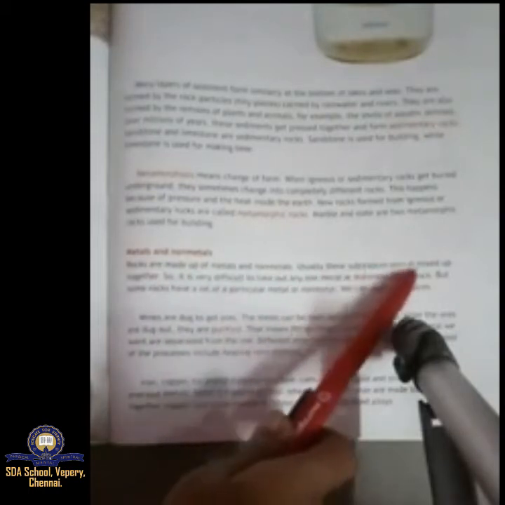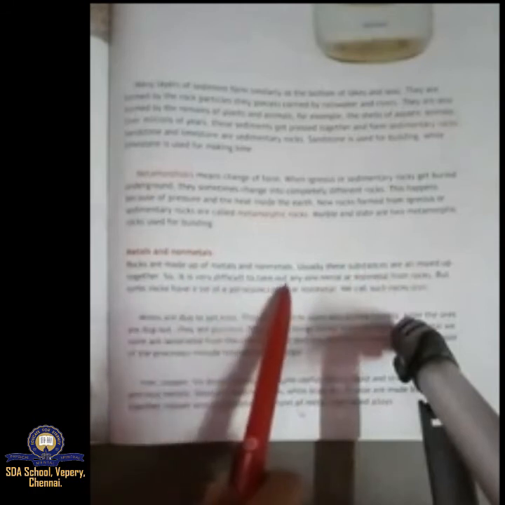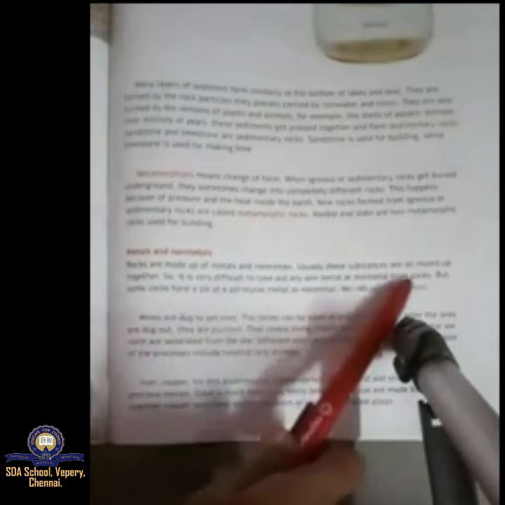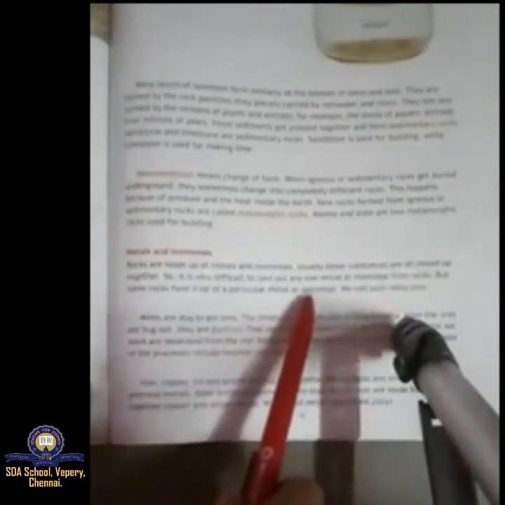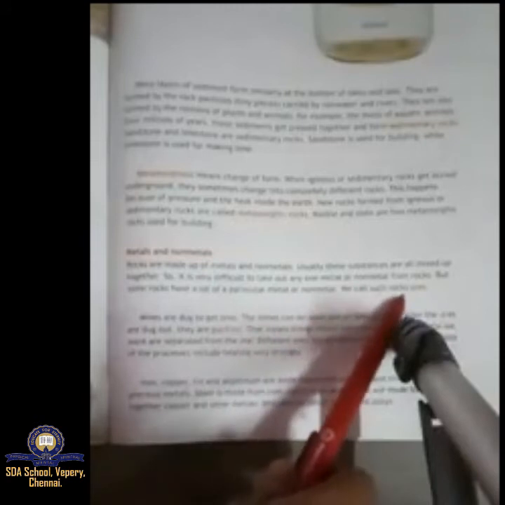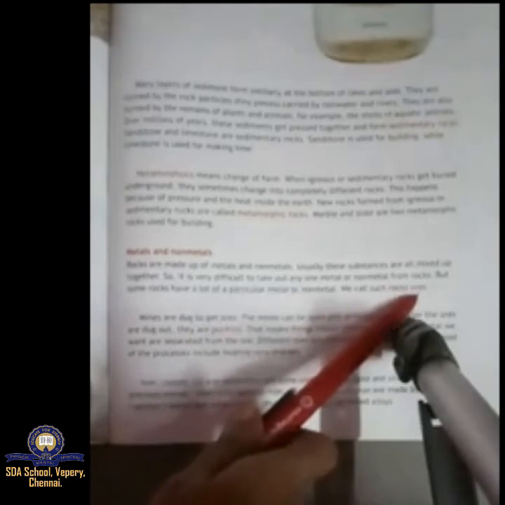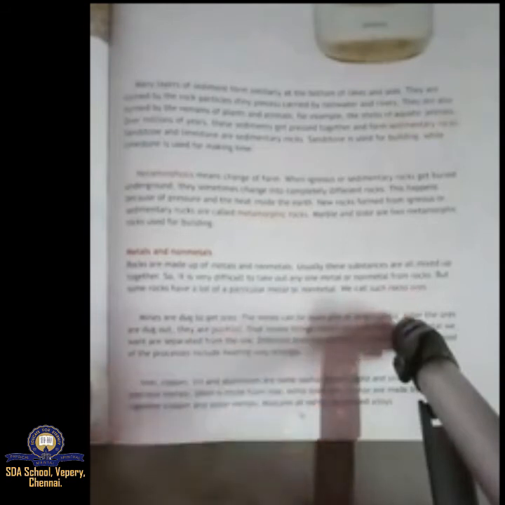Usually these substances are all mixed up together. So it is very difficult to take out any one metal or non-metal from rocks. But some rocks have a lot of a particular metal or non-metal. We call such rocks ores. Underline this word, ores. O-R-E-S, ores.